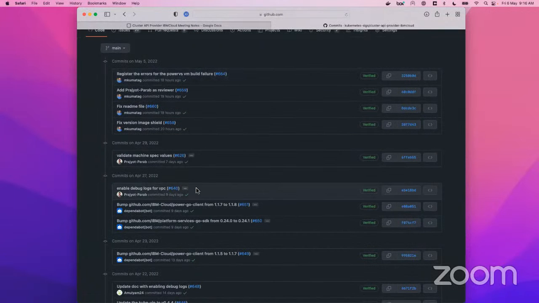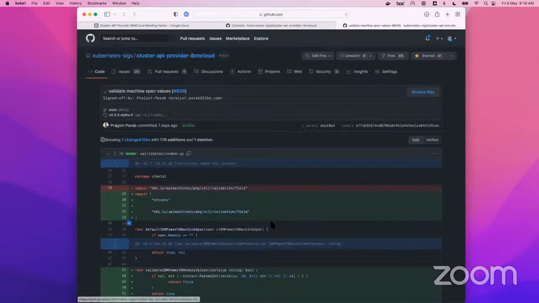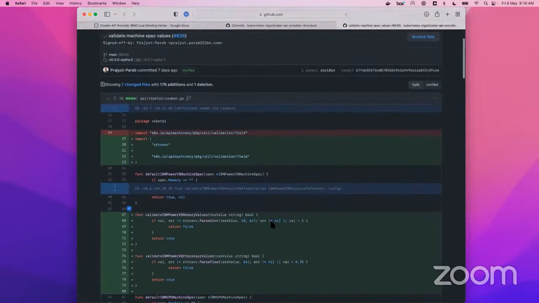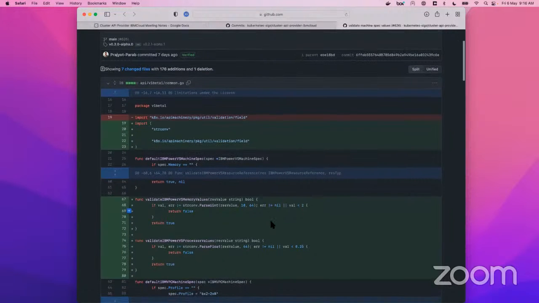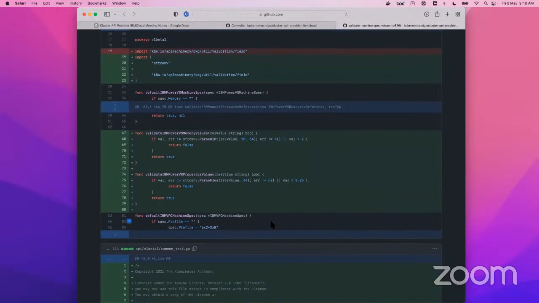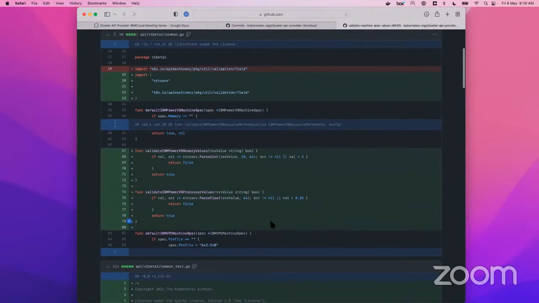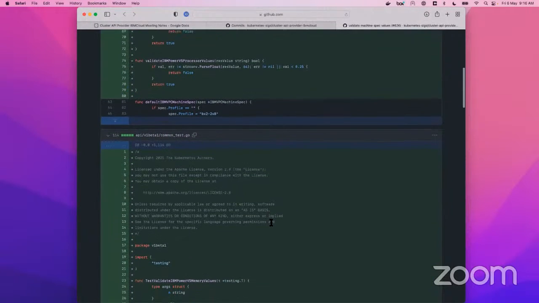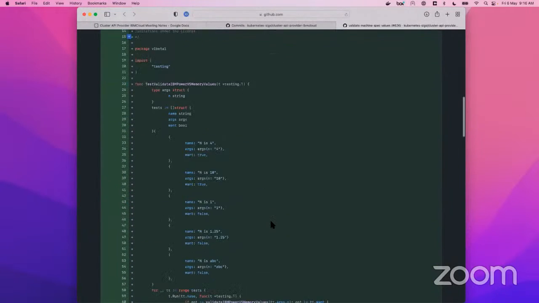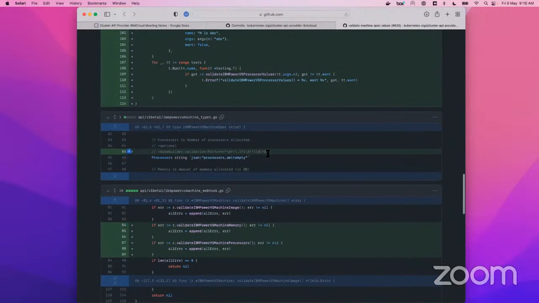One change is validating machine spec values. Do you want to talk about this quickly? Yes, this was to validate some of the spec values that the user can pass, for example the memory and processor values. Since they are of type string, we wanted to validate that they are in a proper format at the beginning, so the webhook can catch issues.